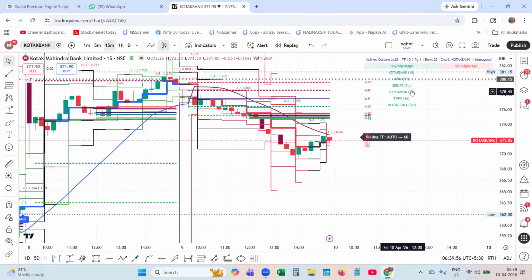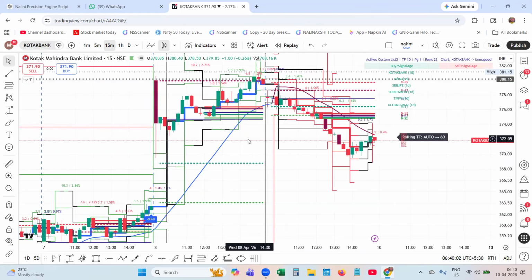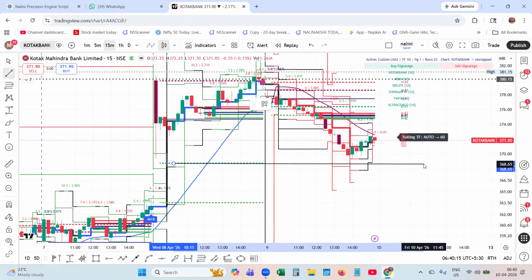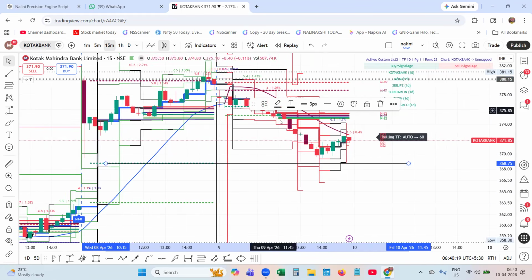Like that, you can pick up stocks and track what has happened on the previous day. See, this stock was a gap up, and the previous day it held S1 and S2. It has not come below this. It gave a discount to S2, even though it was a gap up, and it was a pullback.